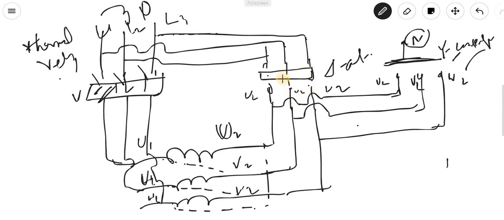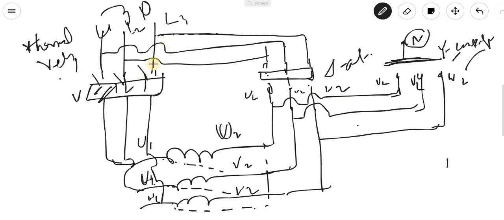Means simply here the conductor will be there directly, this point and this point will short. So this will not happen at that starting point. I am explaining whatever is available in your electrical machine lab.